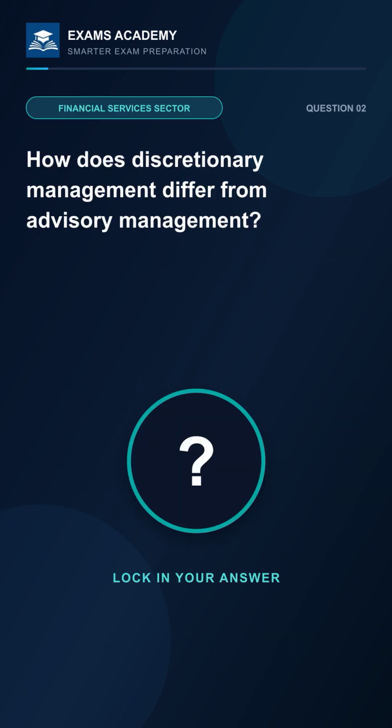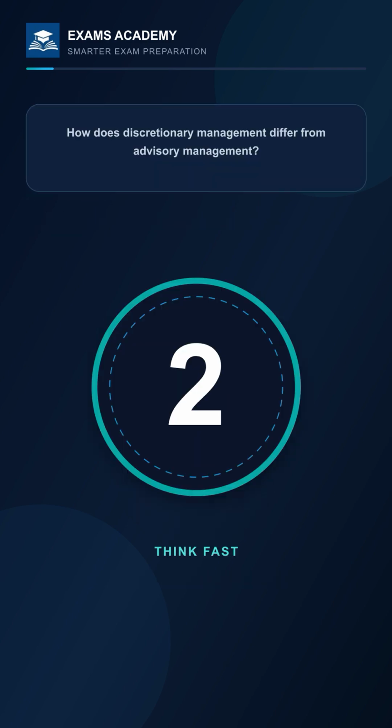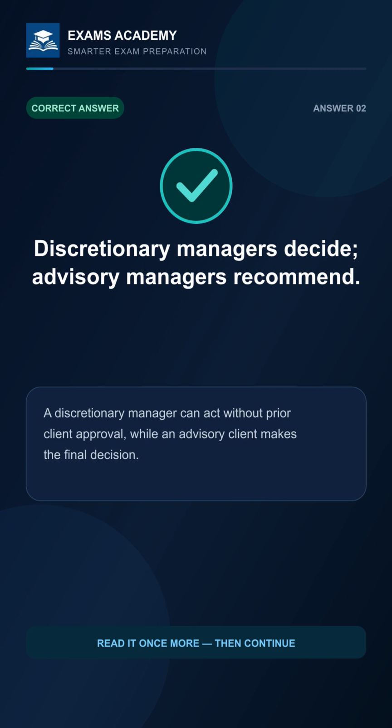How does discretionary management differ from advisory management? 3, 2, 1. The answer is discretionary managers decide, advisory managers recommend. A discretionary manager can act without prior client approval, while an advisory client makes the final decision.